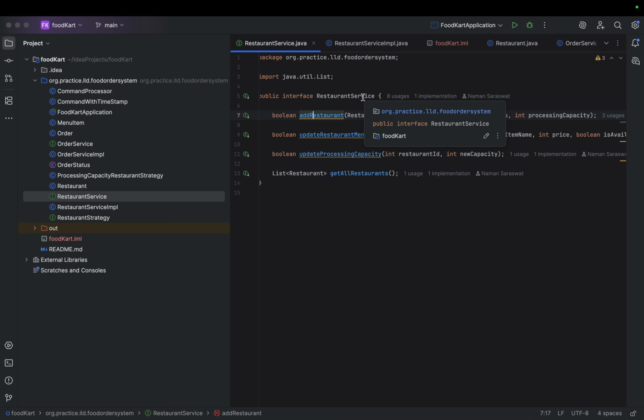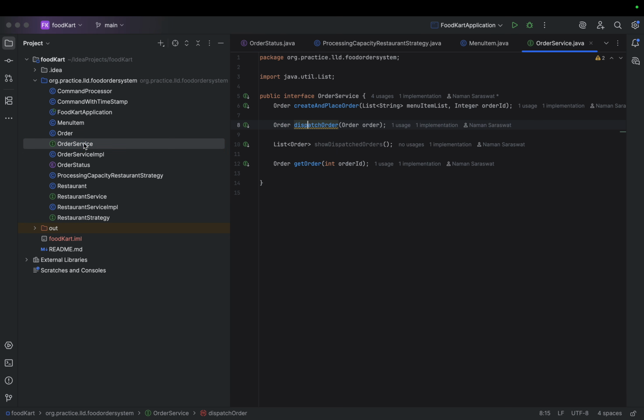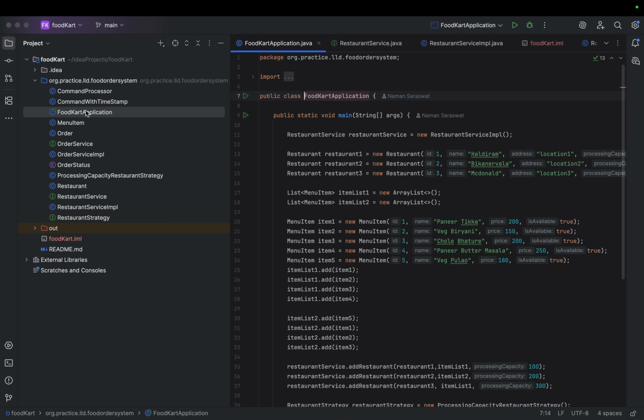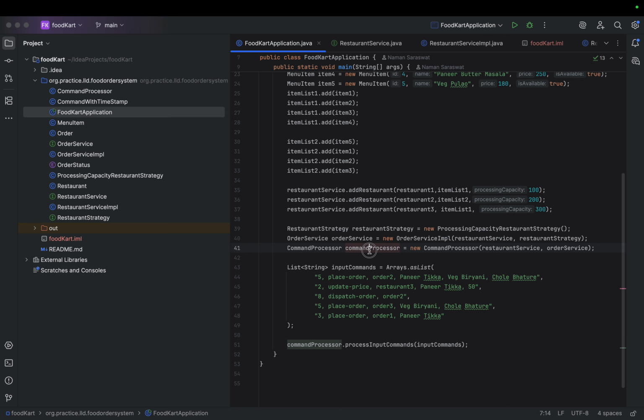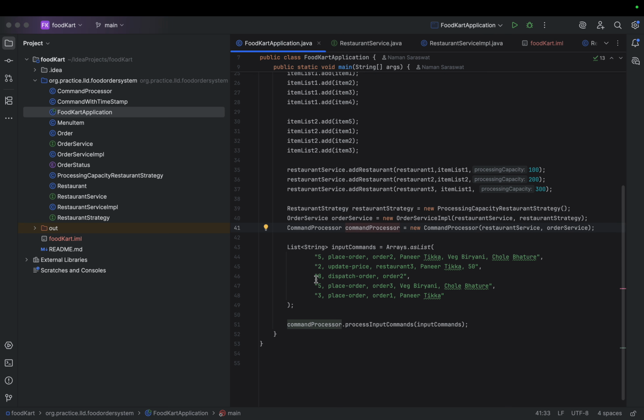Restaurant service will have add restaurant, update processing capacity of a particular restaurant, and get all restaurants. Similarly, we will have order service that will create and place order, dispatch order, show dispatch orders, and get order. Now let's see what the FoodKart application has. This is the main application where we are creating all the objects, and then we are creating the command processor as well to execute the input commands.